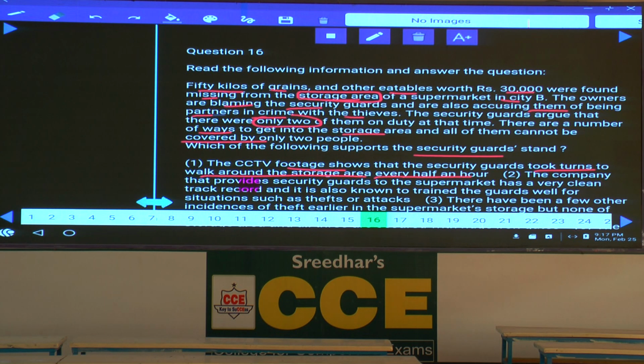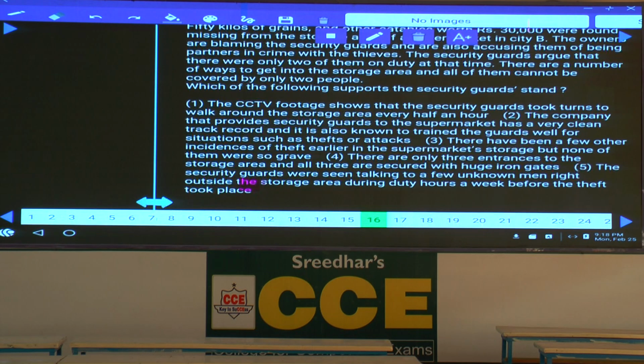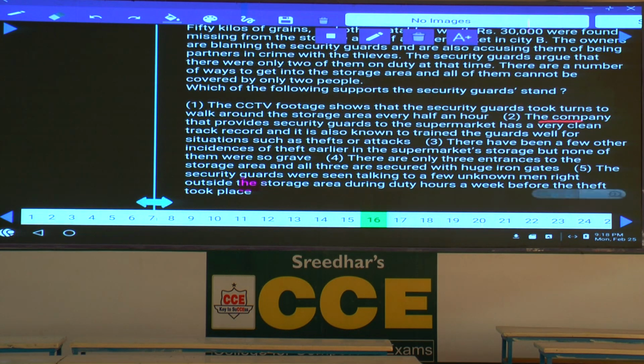That means these people are not lethargic and they are on to their work. Then choice 2. The company that provides security guards to the supermarket has a very clean record and is also known to train the guards well for a situation. Here in choice 2, he is talking about how efficient the security guards are.